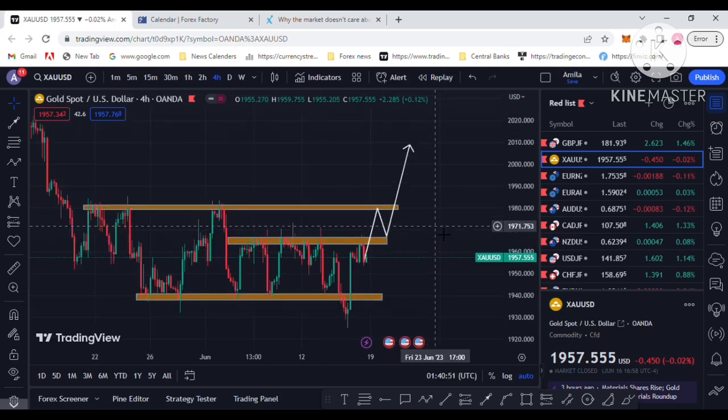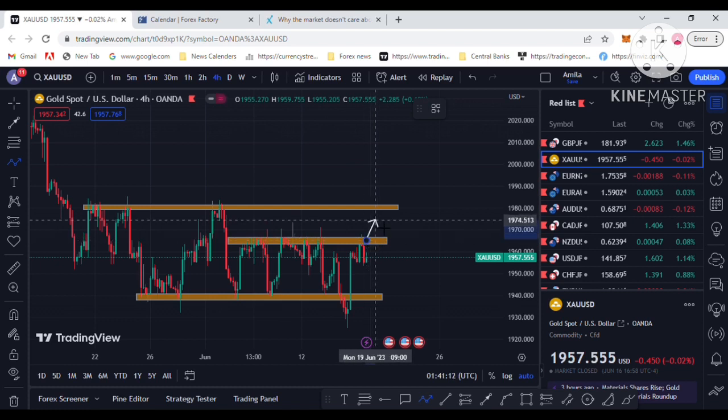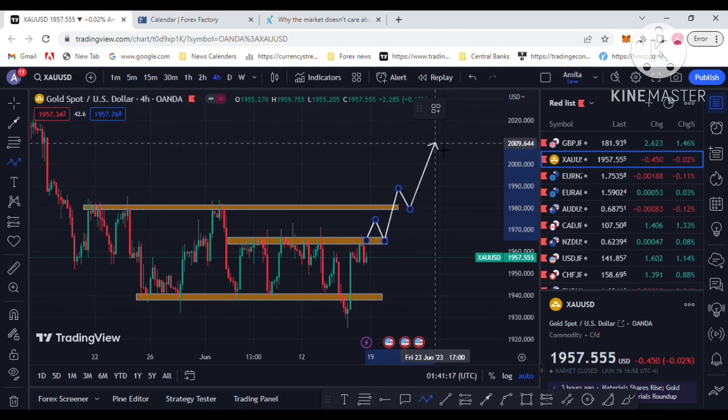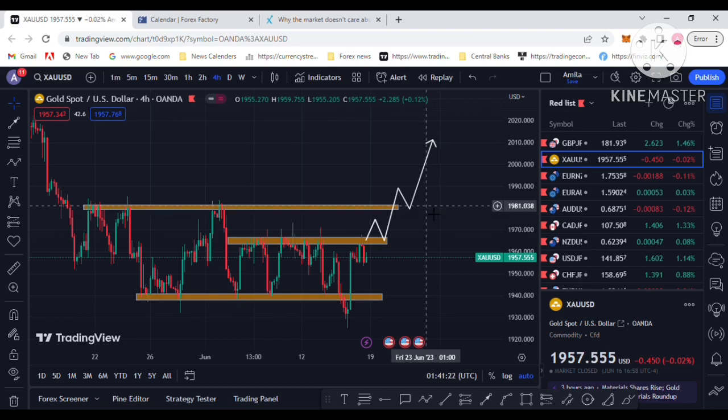So the Fed, the American central bank, is in an interest rate peak situation on this occasion, so gold will be in demand next week. I am hoping price continues to the upside. So you have a buy opportunity at 1965, and at 1980 you also have a buy opportunity. My first target is 1980 and then the 2000 level. So that is my next week gold forecasting analysis. There are buy chances, buy opportunities, in gold next week.